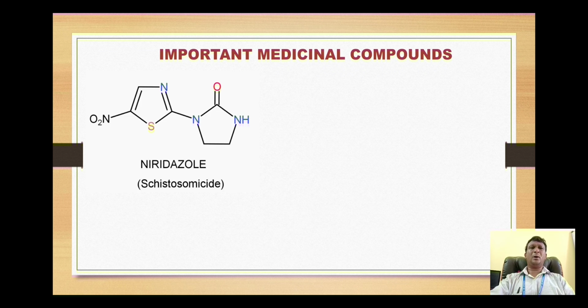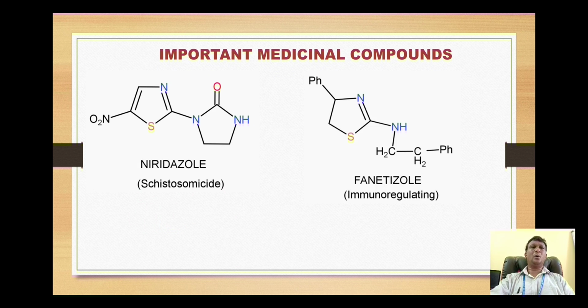Next, look at some important medicinal compounds of thiazole. The first compound is niridazole. Here is the presence of this thiazole ring, and this compound is used as a schistosomicide. The next compound is fanetizole. Here the 4,5 saturated thiazole ring is present, and this drug is used as an immunoregulating drug.